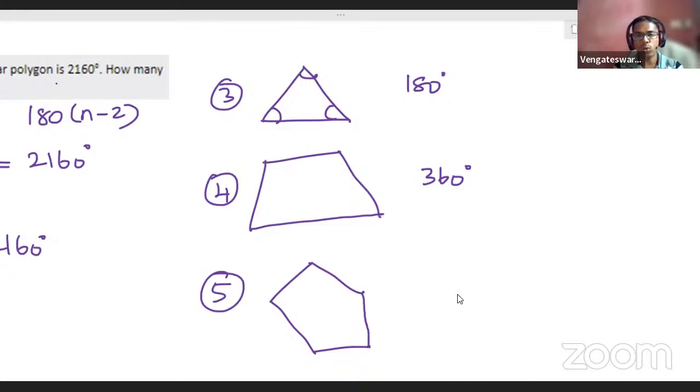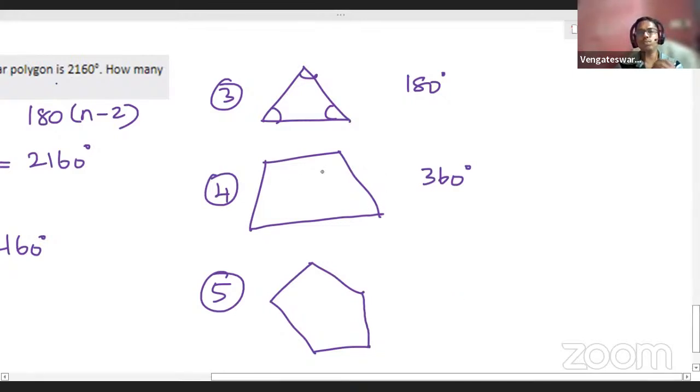For triangle, you told 180. Quadrilateral, you told 360. For pentagon, five sides, what is the angle? Very good, I got an answer: 540. Nice.